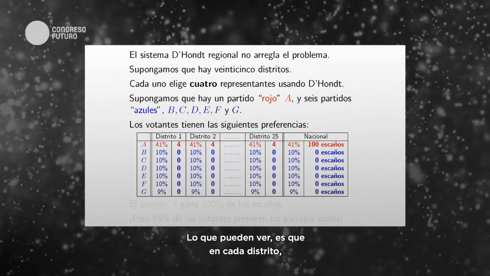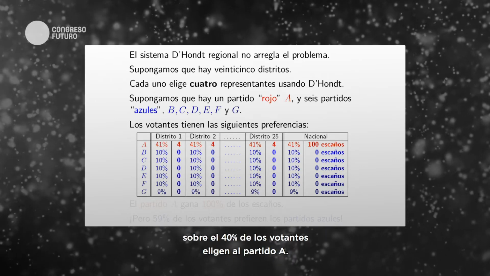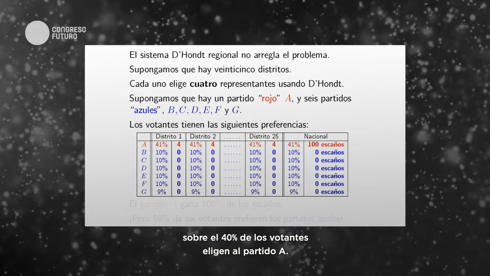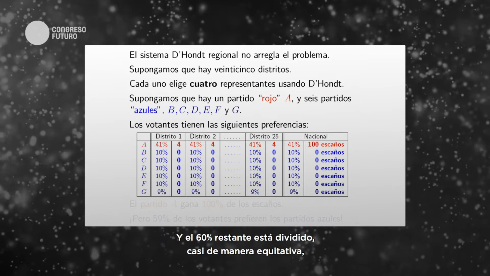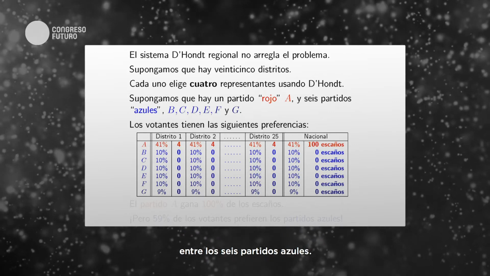What you can see is that in every single district, just over 40% of the voters like the A party, and the other 60% are pretty much uniformly, evenly split between the 6 blue parties.